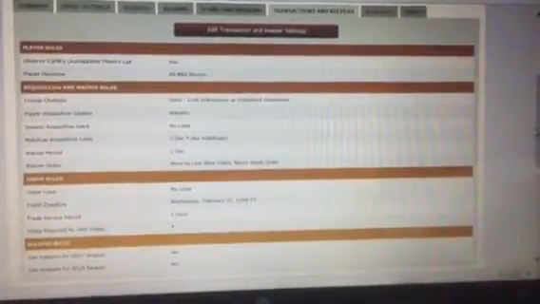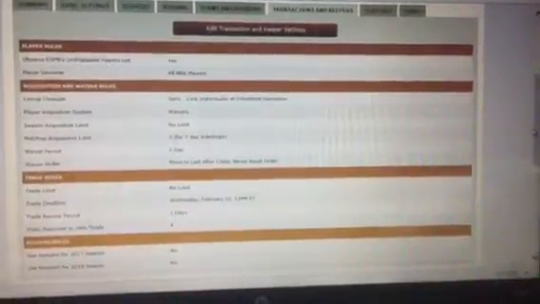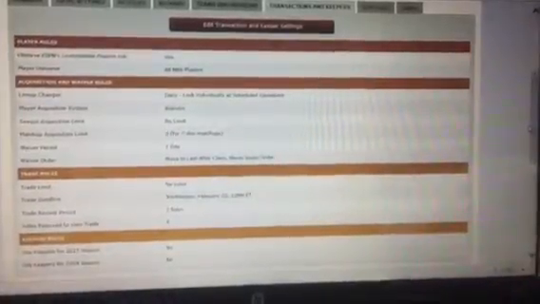Player universe. So that just means that all the players are available in the NBA. All right, acquisitions and waiver rules. So your lineup changes. See, it says daily, locked individually at scheduled game time. So every day there's probably going to be a basketball game going, right?